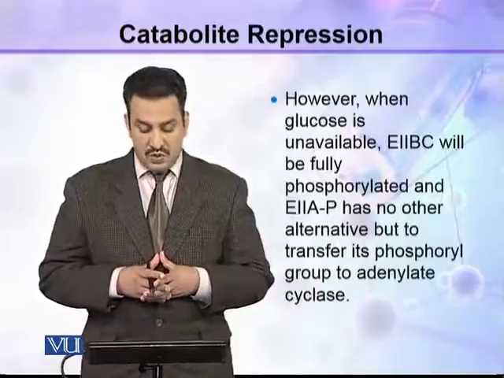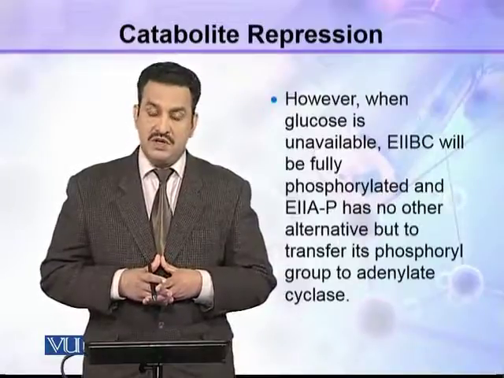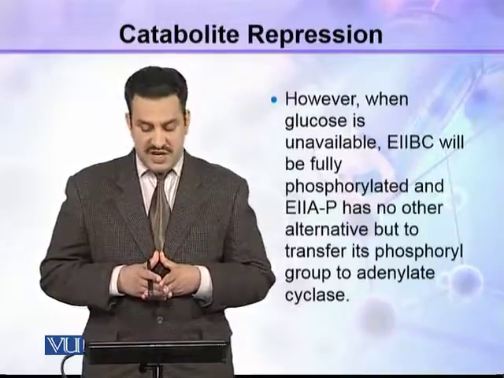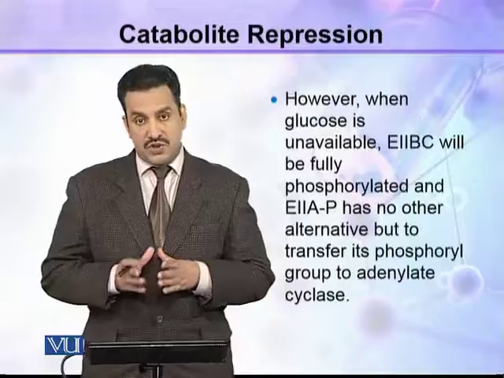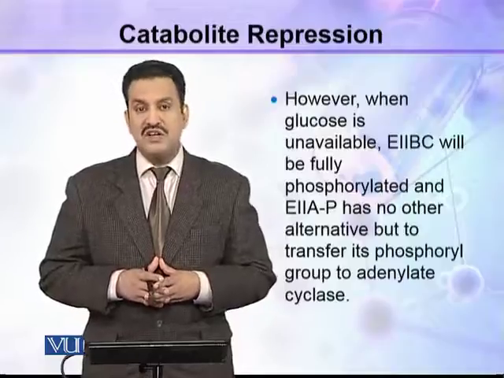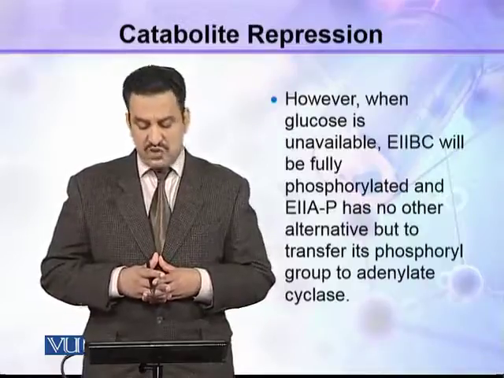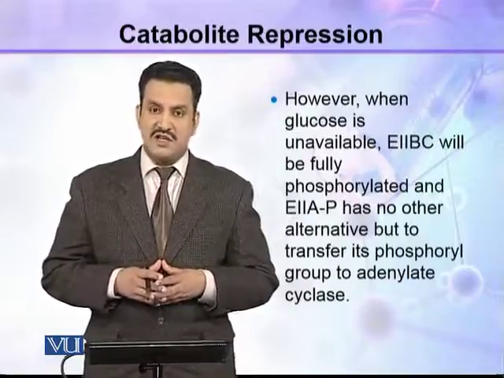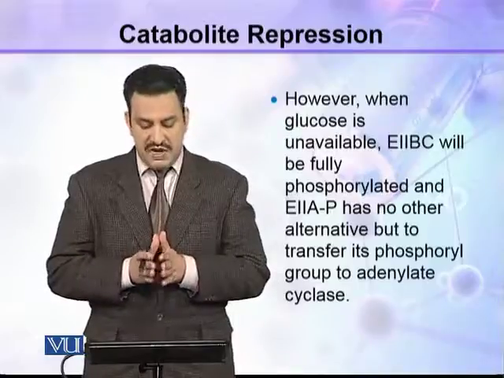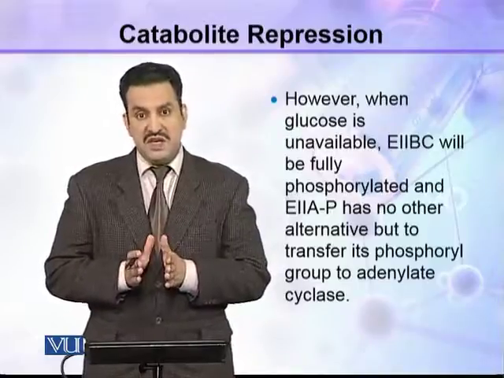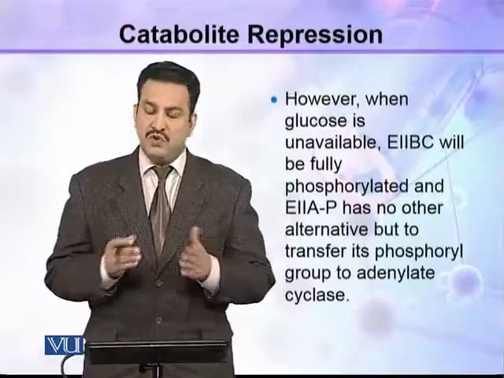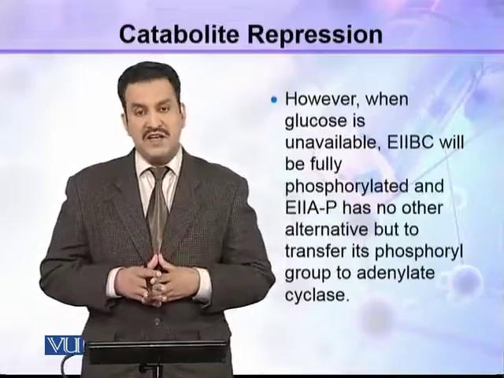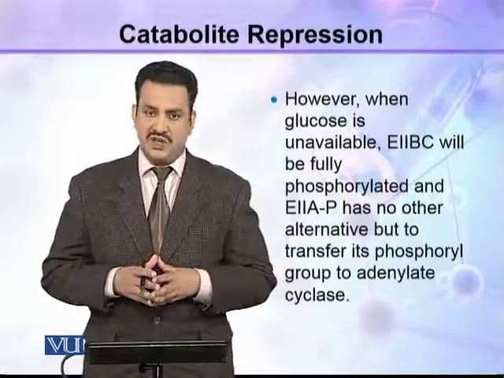However, when glucose is unavailable, E2BC will be fully phosphorylated and E2A-phosphate has no other alternative but to transfer its phosphoryl group to adenylate cyclase. तो फिर इसका मतलब है कि E2A-P के पास कोई ऑप्शन ही नहीं है, वो अल्टीमेटली फॉस्फोराइल ग्रुप को जो है वो एडिनाइलेट साइक्लेज पे ट्रांसफर करेगा.